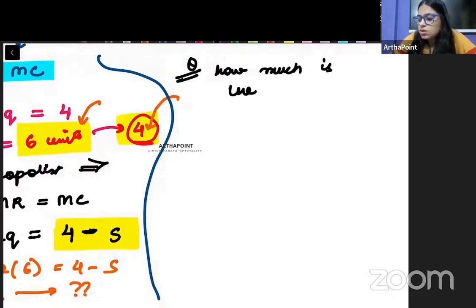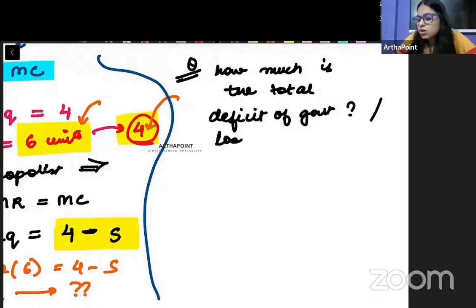कभी कभी in exam, suppose I just extend the question and I ask you, okay, how much is the total deficit of the government in this case? Yeah, how much is the total loss of the government? ऐसा कोई क्वेश्चन सपोज